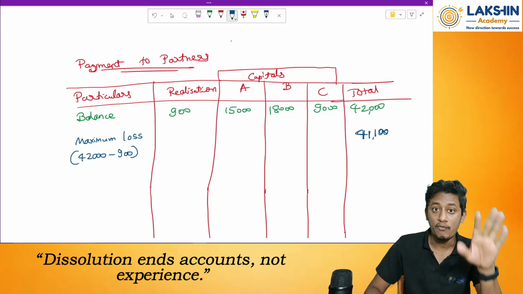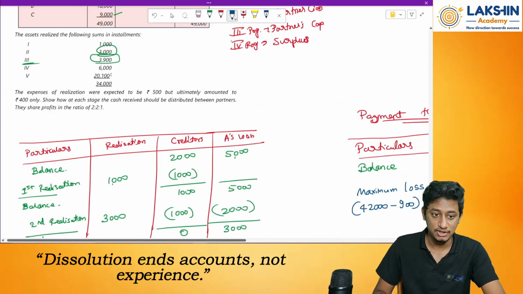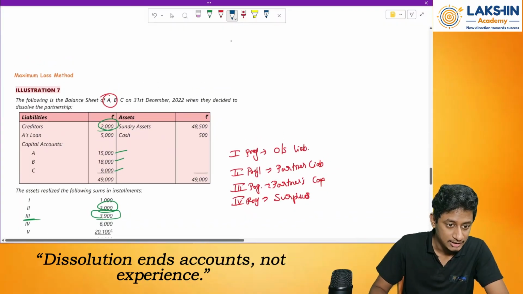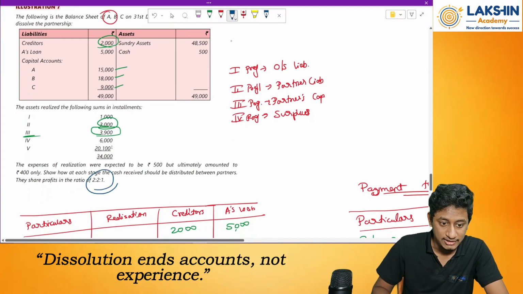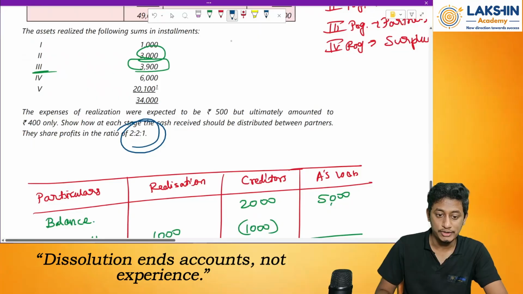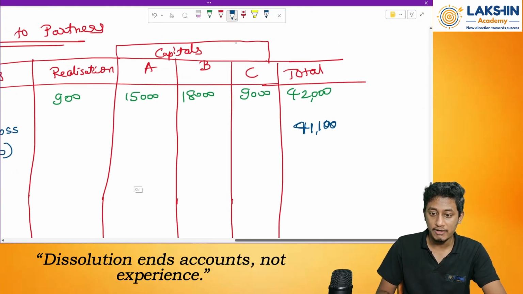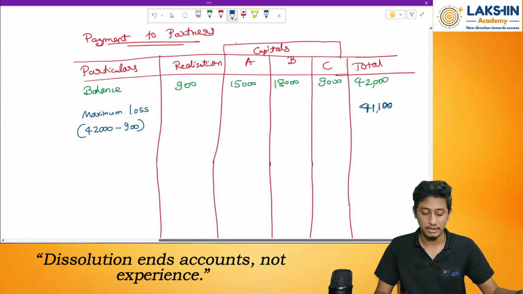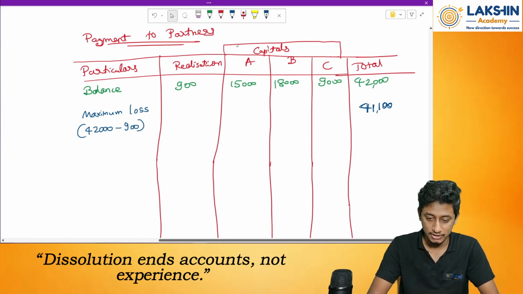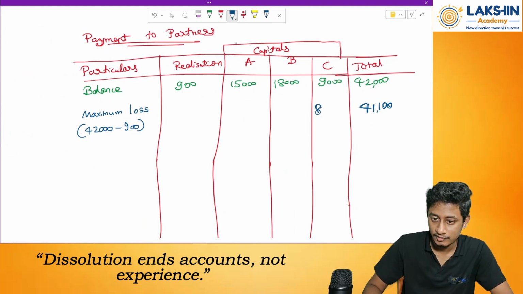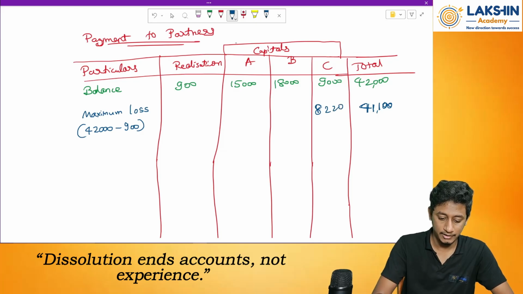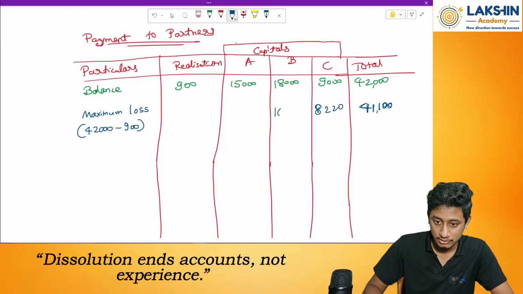Now how will I distribute this between the partners? In their profit sharing ratio. What is the profit sharing ratio in this case? Remember, 2:2:1 is the profit sharing ratio. So divide 41,100 in the ratio of 2:2:1. Divide by 5 equals 8,220, into 2 equals 16,440.